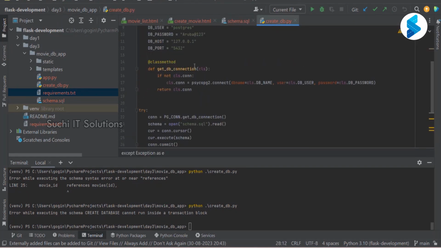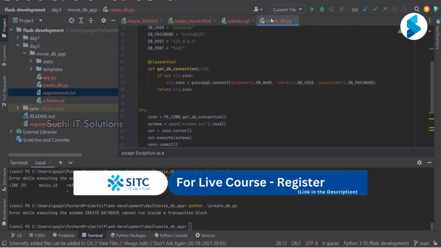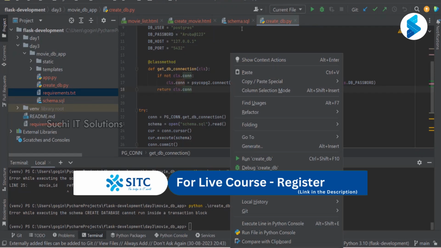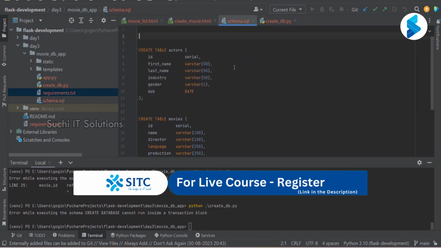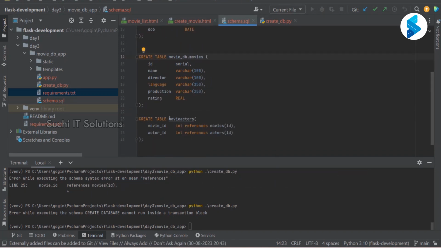Did you understand the problem? Sir, we have not mentioned the data type over it, and that is fine. The second part: we have not mentioned whether the tables have to go in the correct DB or not. We are saying create DB and then immediately we started creating tables, but we are not telling on which DB. Or else otherwise I can use this also. I am specifically telling movie DB dot, on this DB, go create these tables.